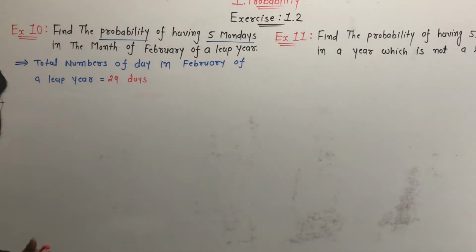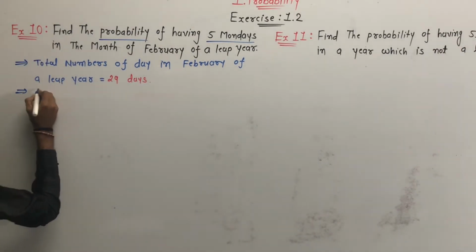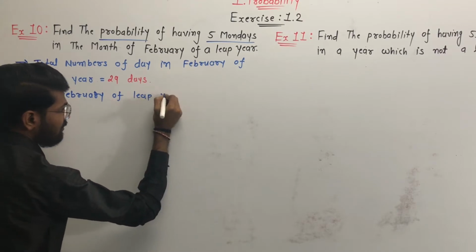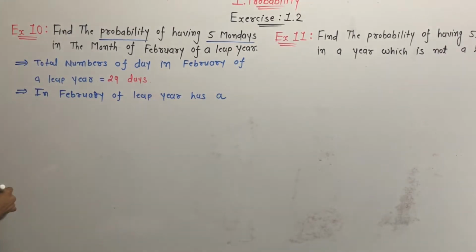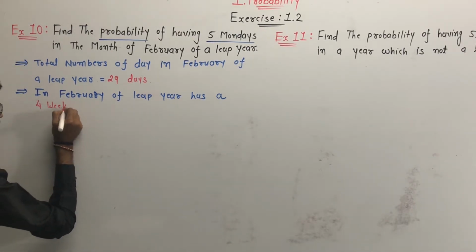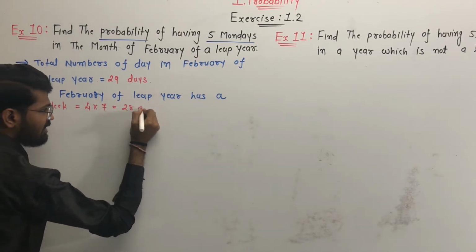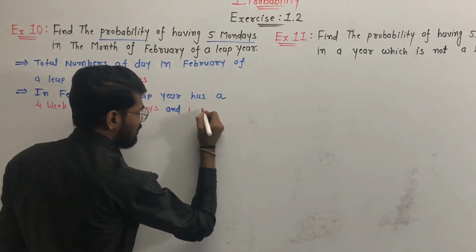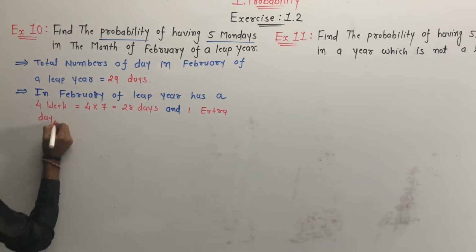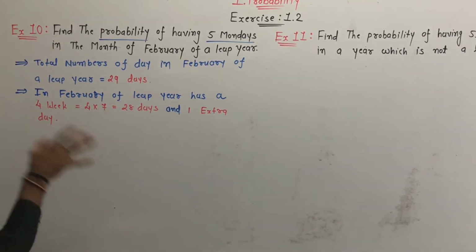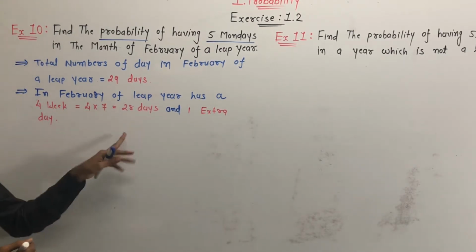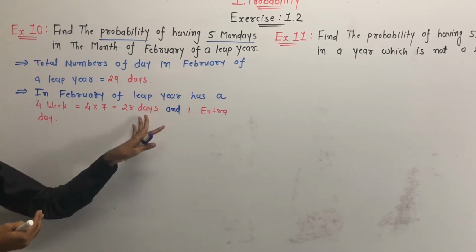29 days. And how many complete weeks in February? 4 weeks. So February of a leap year has 4 weeks. 4 weeks means 4 multiplied by 7 is equal to 28 days, and 1 extra day, because in February there are 29 days in total and 4 weeks have 28 days. So 29 minus 28 leaves 1 day. So in February of a leap year there are 28 days and 1 extra day.